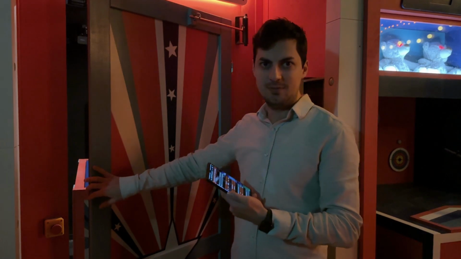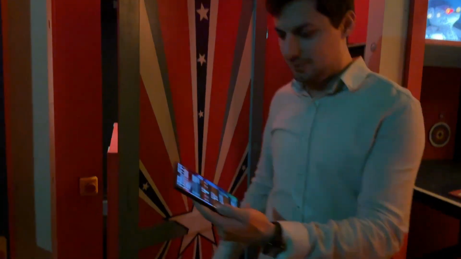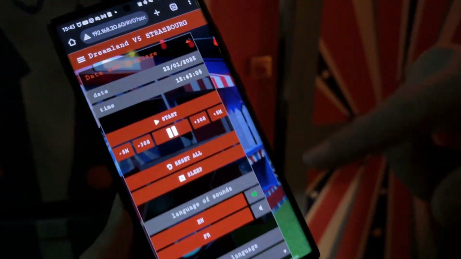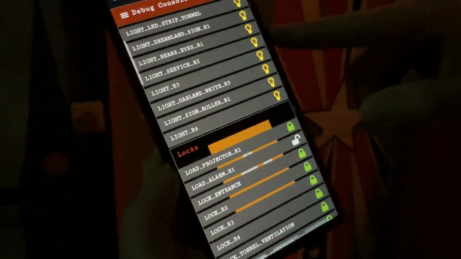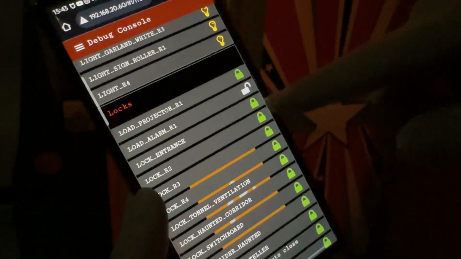Hello, right now we are setting up the game like a game master, and I will explain to you how the software works and how the door lock mechanisms are working. In the interface, the general game flow is on the main page, but if the game master wants to control every light and lock specifically, they need to go to the debug console. And for this example, we will use the second door, lock room 2.